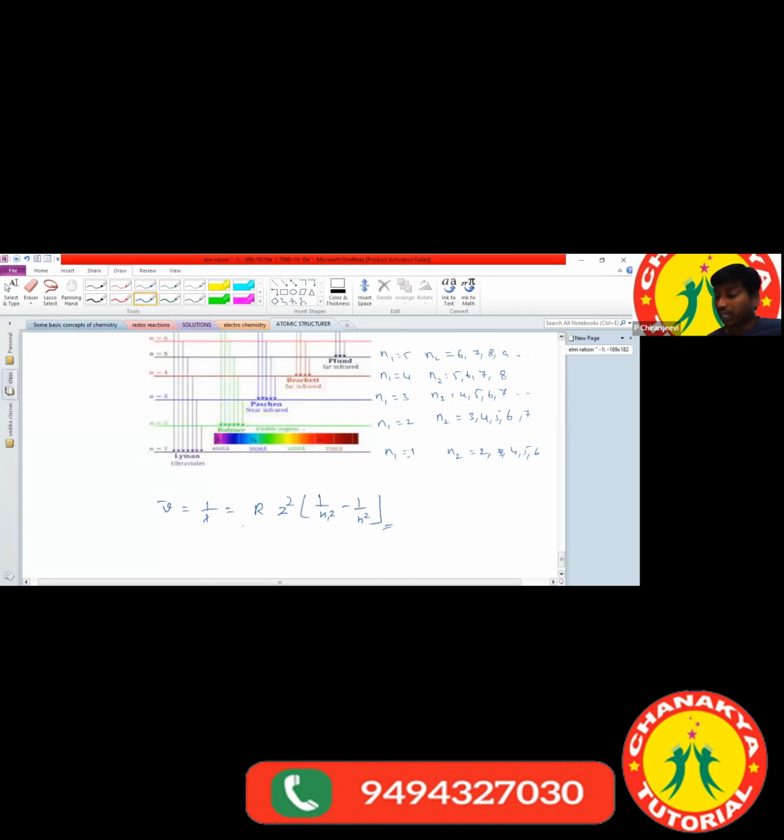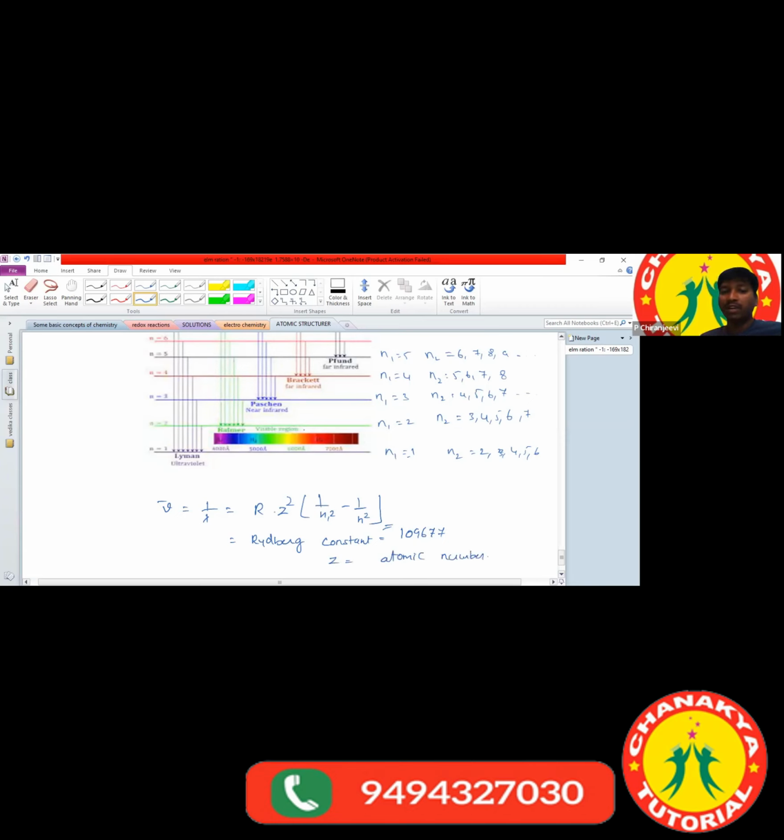Sir, what is meant by R? R is nothing but the Rydberg constant. What is the Rydberg constant value? 109677. So 109677 is called the Rydberg constant value. In this formula, Z is nothing but the atomic number.